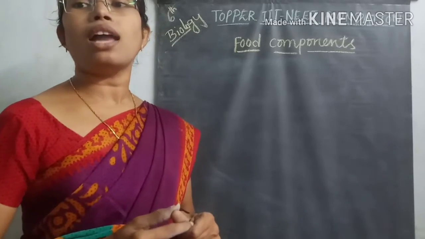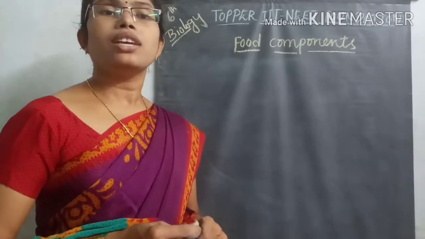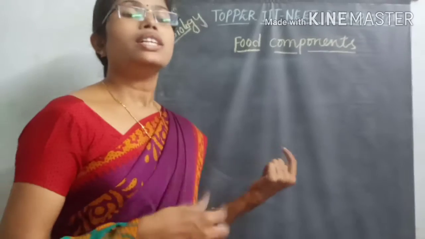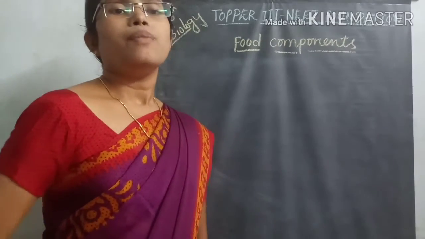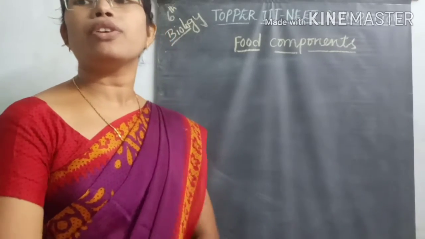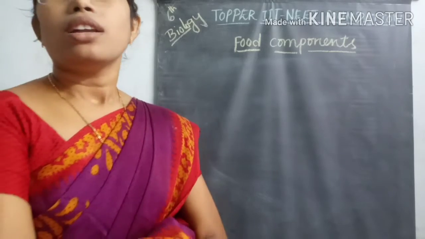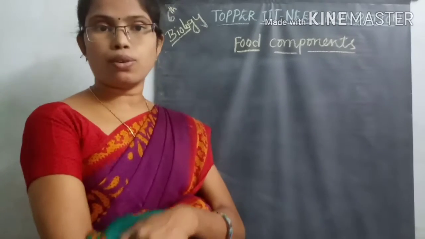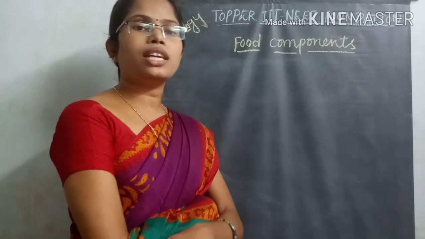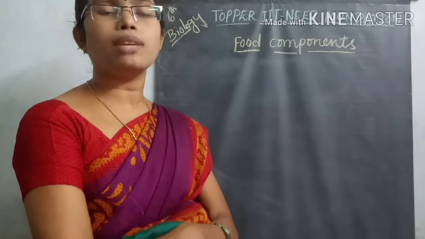These are all very helpful for giving energy for our body. And they are very helpful for different working purposes also. In our body we are taking different varieties of nutrient materials.